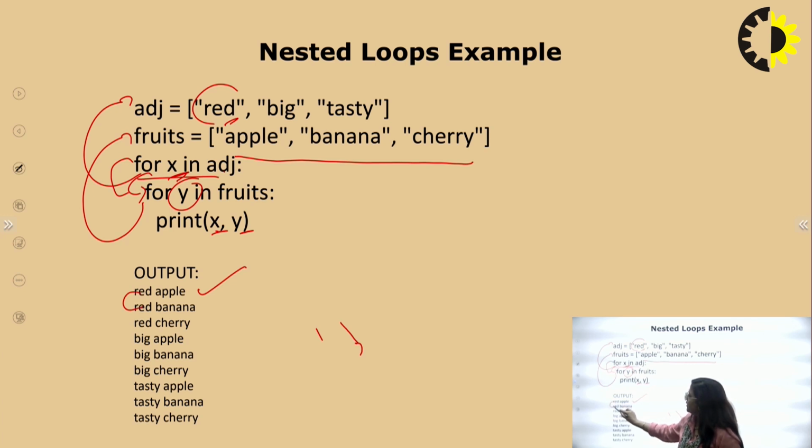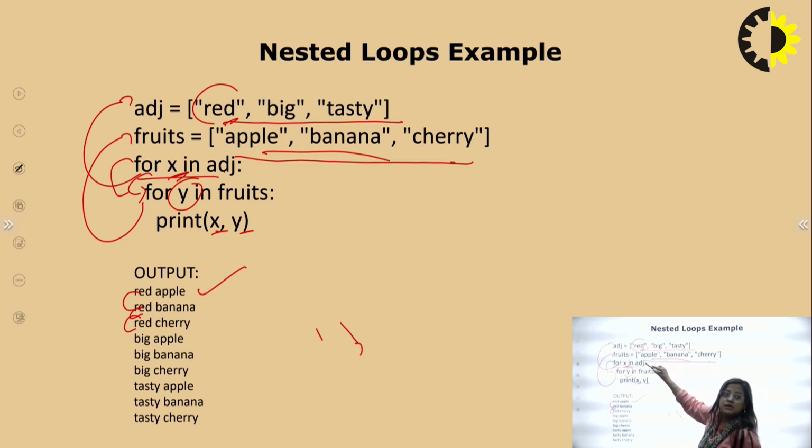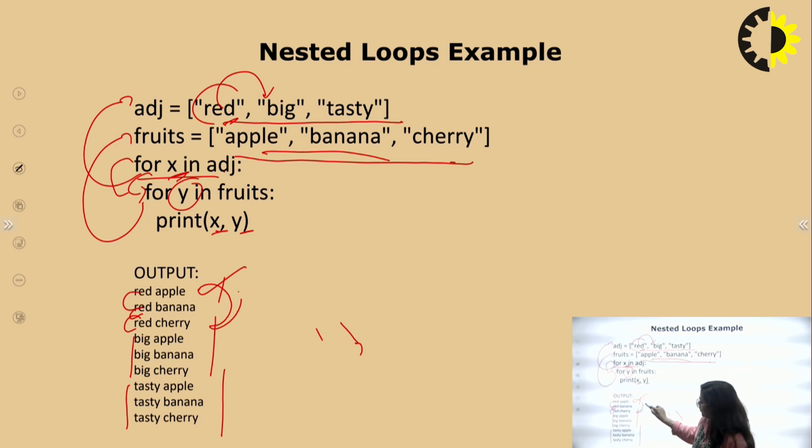Red apple, red banana and red cherry. It means this is the outer loop and this is the inner loop. Firstly the inner loop executes completely, then it moves to the outer loop again. Again big, with all three, and tasty, with all three. So the inner loop works 3 times for each pass: here again a second time, and here a third time, and the outer loop is used only one time.